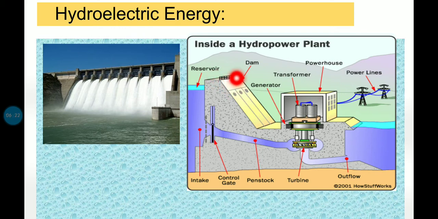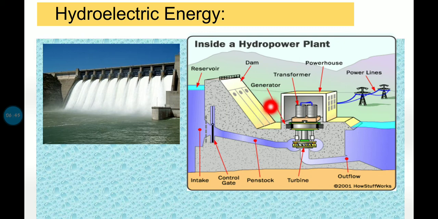How will it be converted? The stored water is released as fast flowing water, under high pressure, and a turbine is placed at the bottom of the dam. The kinetic energy of the flowing water drives the turbine, right?